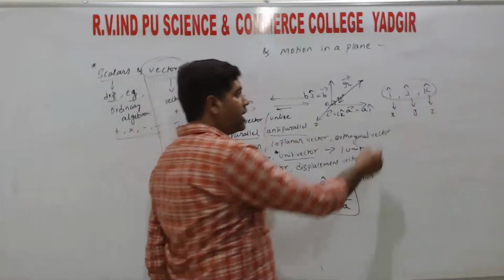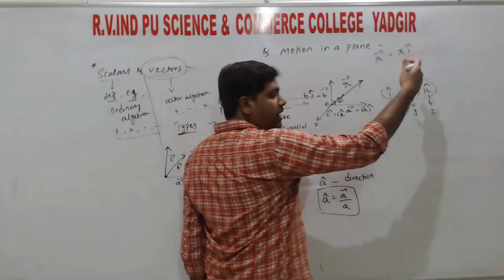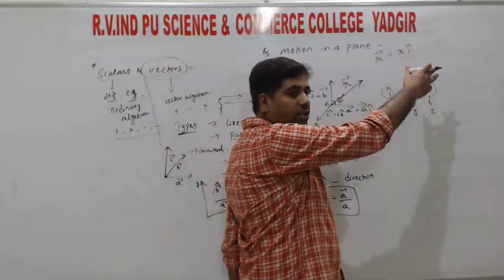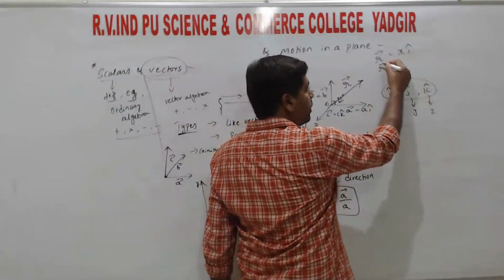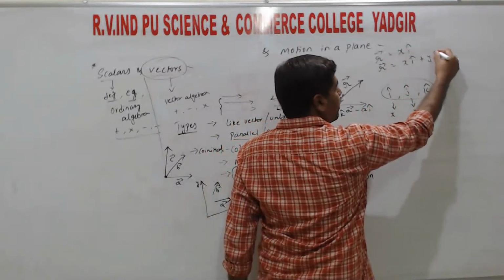So if it is in one dimension, then vector r is equal to x i cap or y j cap or z k cap. Any of these three can be there in one dimension. If the position of a particle is in a plane, then you can write x i cap plus y j cap.